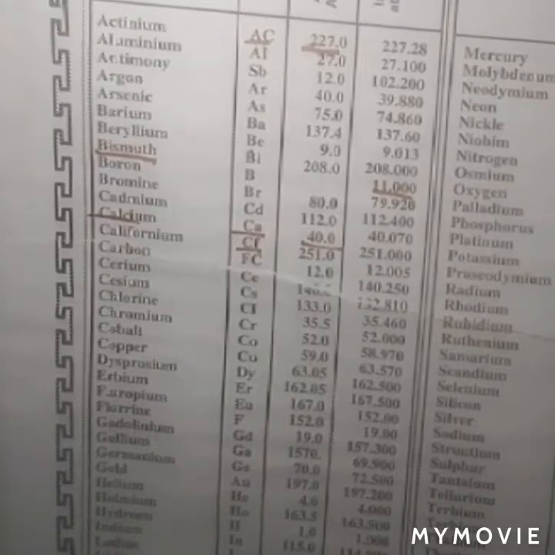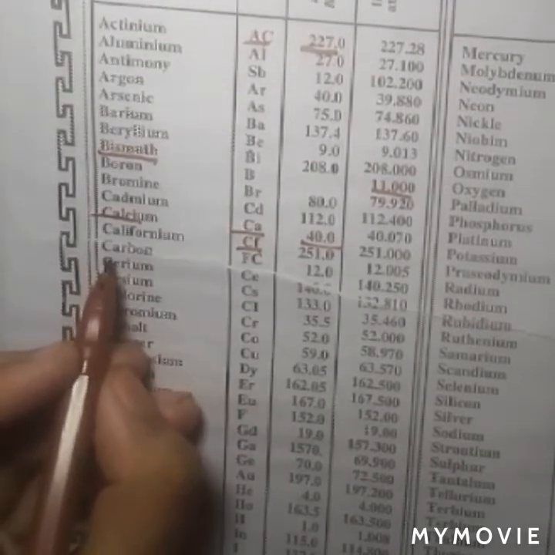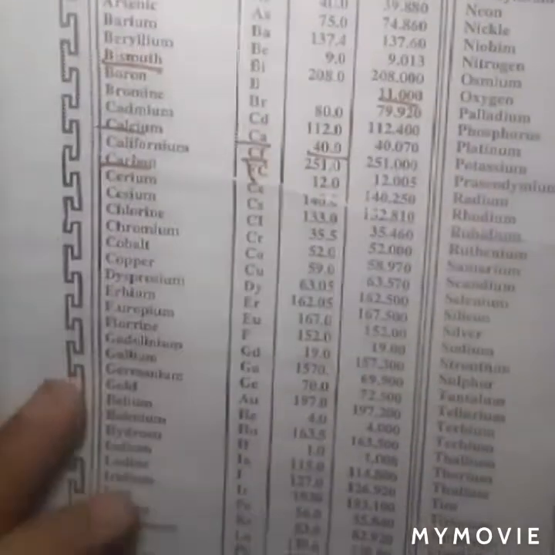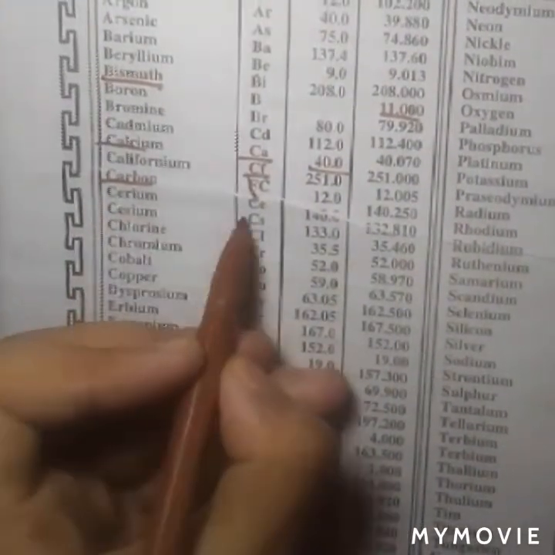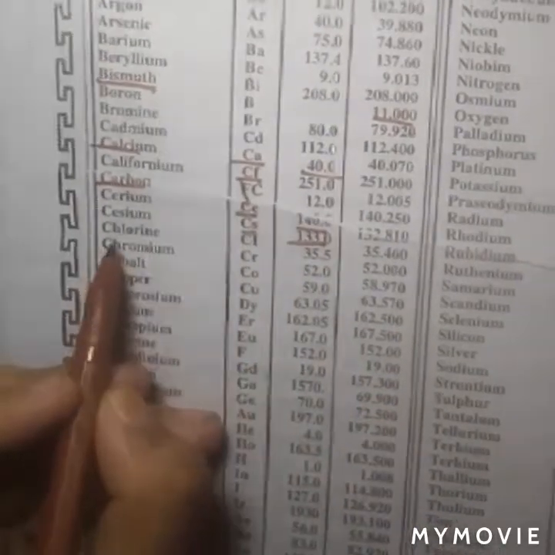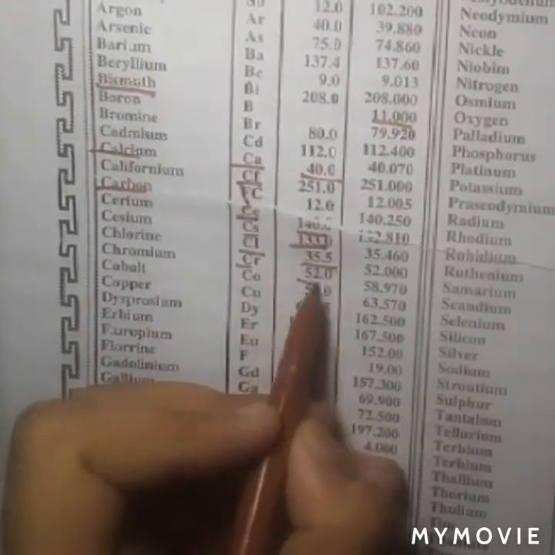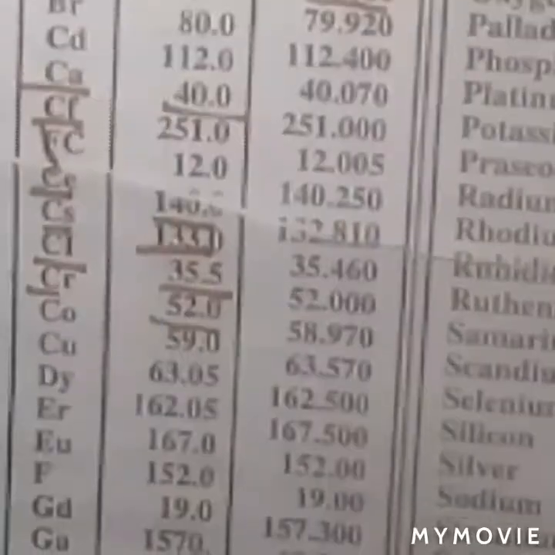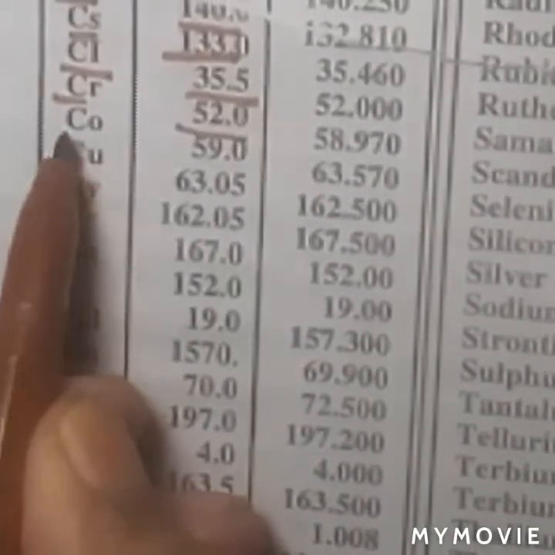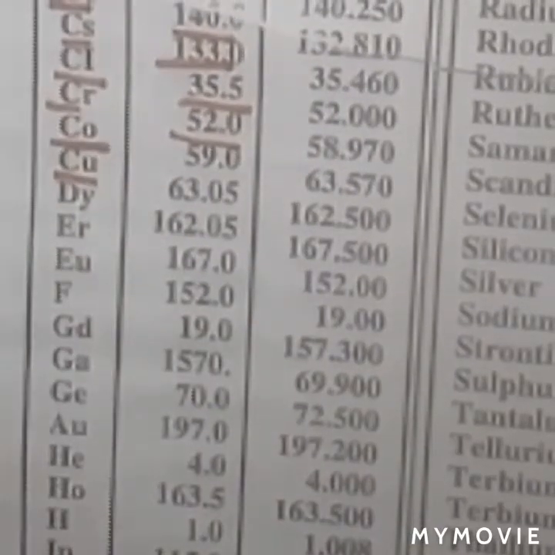And I am explaining the elements in alphabetical order. Carbon C, there is carbon C only, and its weight is 12. Cerium is Ce 140. Cesium Cs 133. Chlorine Cl 35. Chromium Cr 52. Hope you are understanding and zooming the video. Cobalt Co 59. Copper Cu 63.